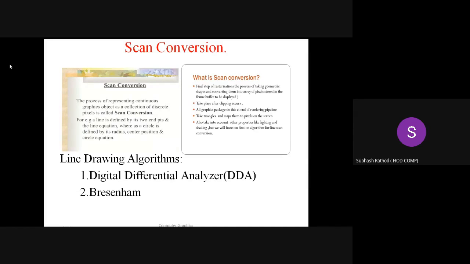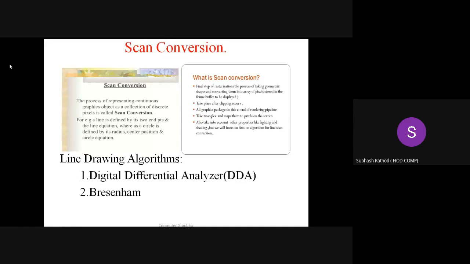If the triangle has pixel values, those need to be mapped on the screen. So this is also a process of scan conversion or rasterization. It also takes into account other properties like lighting, shading, and color values.